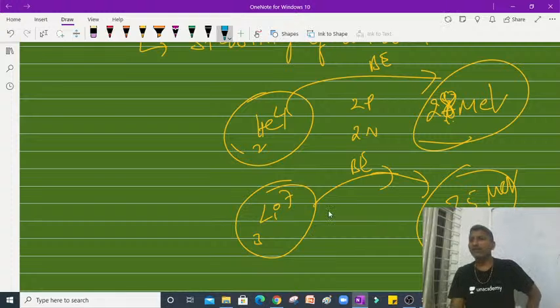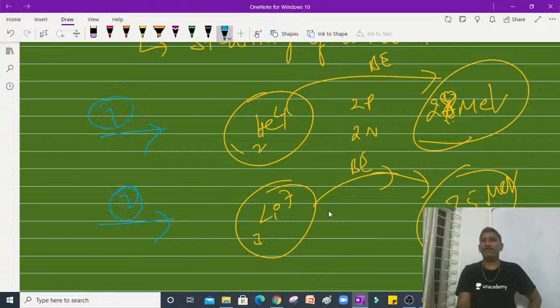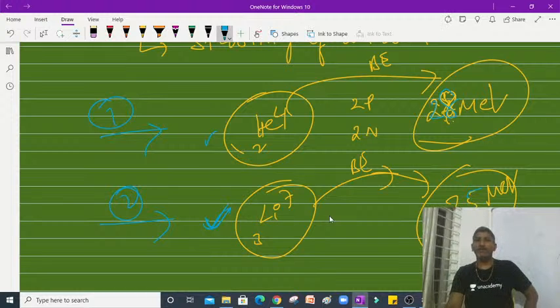Suppose it's 35 mega electron volts. If it is asked which one is more stable, the first one is helium, the second one is lithium. By seeing these binding energies, 28 mega electron volts here and 35 mega electron volts here, generally we might say more binding energy is there for lithium, that's why it is more stable. But actually, binding energy won't decide stability. What is going to decide?